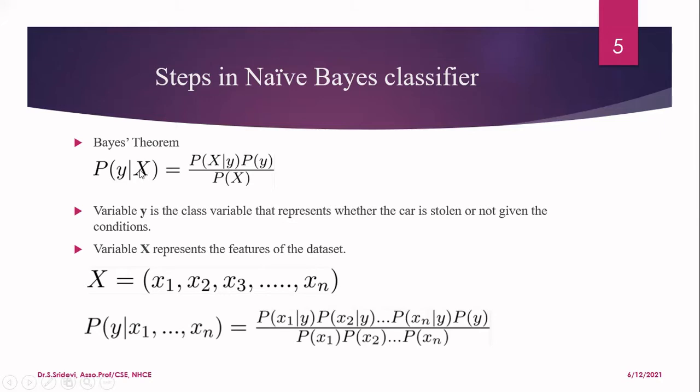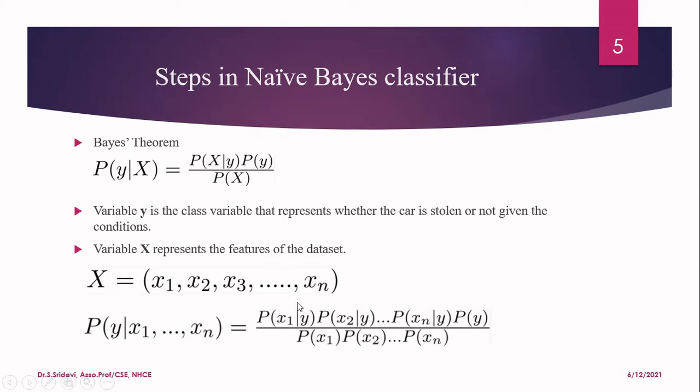Now try to understand what the variables x and y indicate. Here variable y is the class variable that represents your outcome. In the particular example I have chosen, my outcome is whether the car is stolen or not, given certain conditions. The variable x represents the features of the data set. Sometimes you will have one feature, sometimes you will have many features. In a real world data set, we will have as many features as required to describe the outcome uniquely. Here capital X represents the set of features, represented as x1, x2, x3, etc. up to xn, where n represents the number of features in our data set.